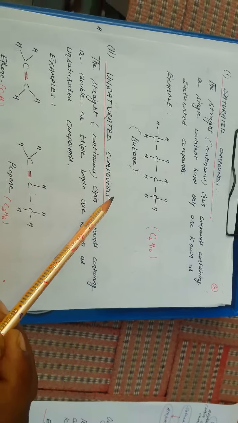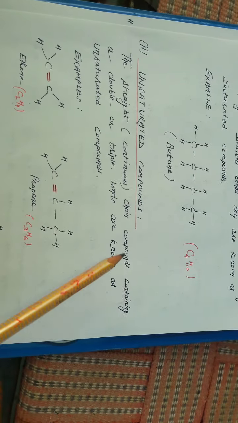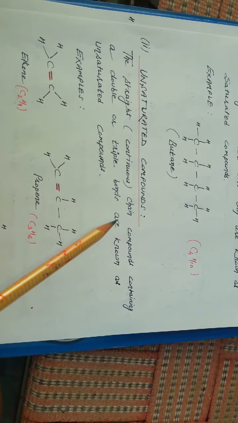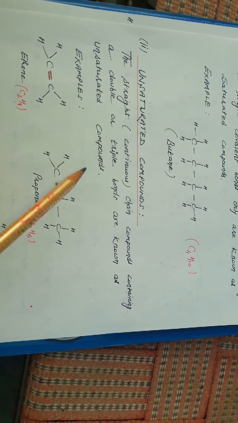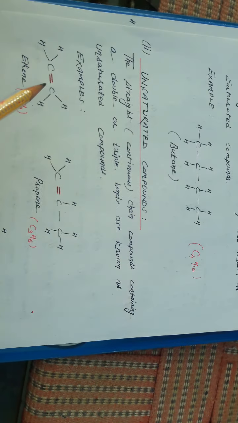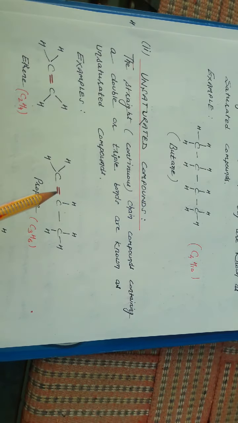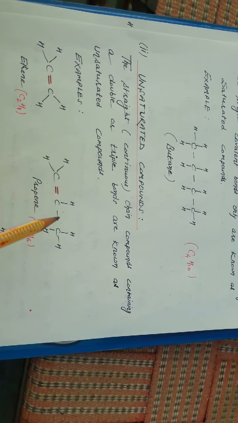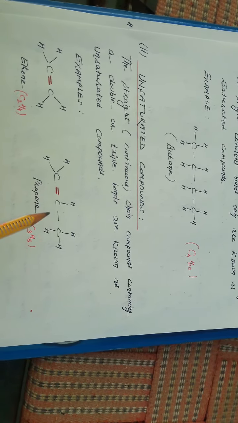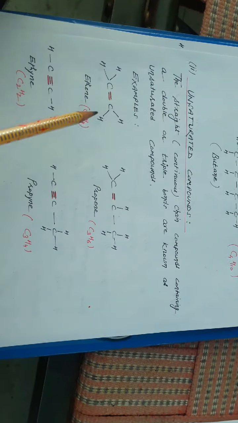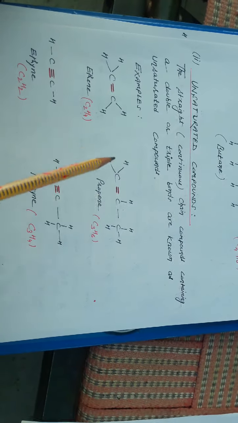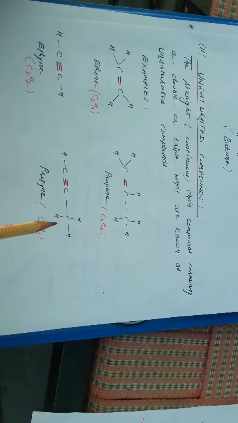In unsaturated compounds, straight continuous chain compounds containing a double or triple bond are known as unsaturated compounds. If the main chain contains at least one double or triple bond, we can say it is an unsaturated compound. So these are from the unsaturated alkene family and these are from the alkyne family.